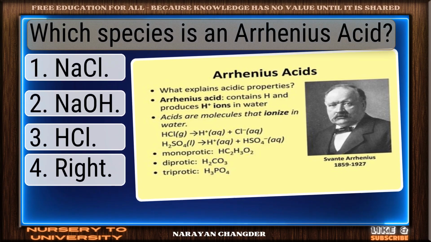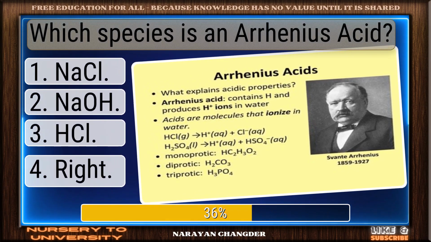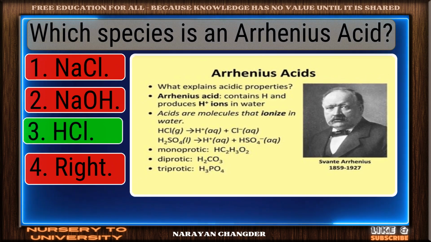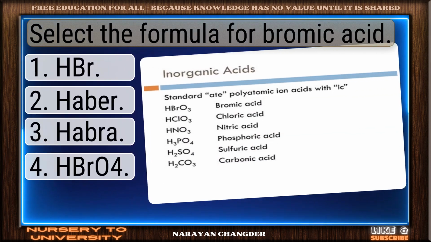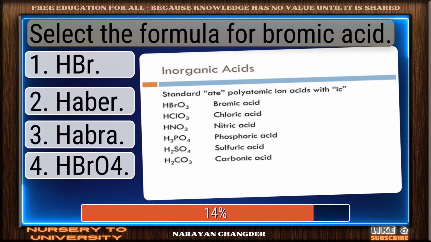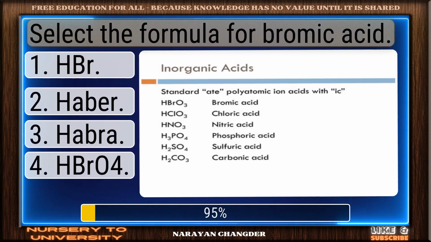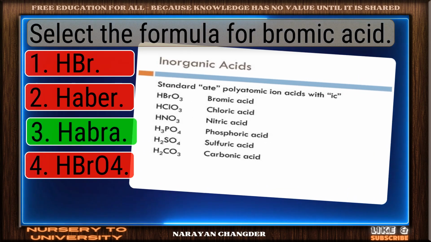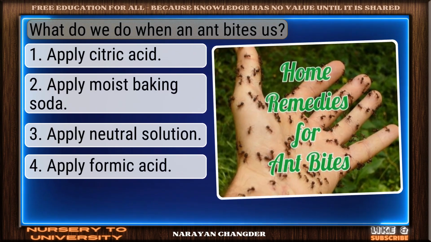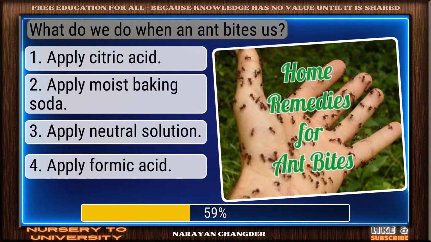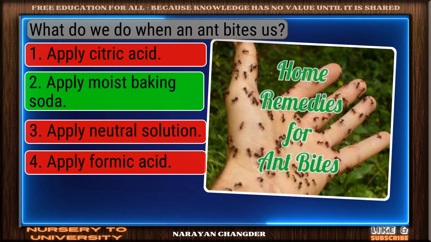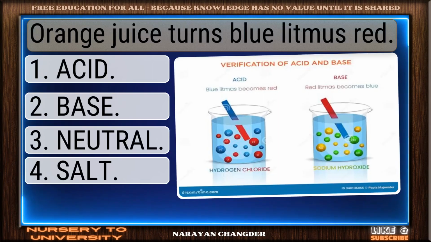Which species is an Arrhenius acid? Good job. HCl works well here. Select the formula for bromic acid. Perfect. HBrO3 is the correct choice. What do we do when an ant bites us? Nicely done. Apply moist baking soda is a solid answer.